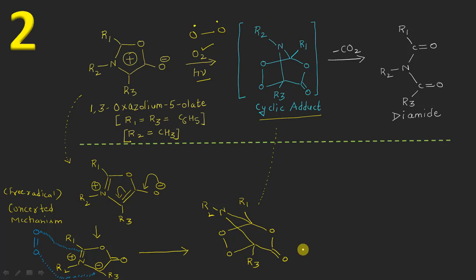Now after that, what we used to say is that the release of a molecule of carbon dioxide is only possible here if the electrons shift like this, giving a positive charge here and a negative charge here on this, right? So we can prove that yes, the positive charge at this position is actually stable after the release of a molecule of CO2 from this cyclic adduct.